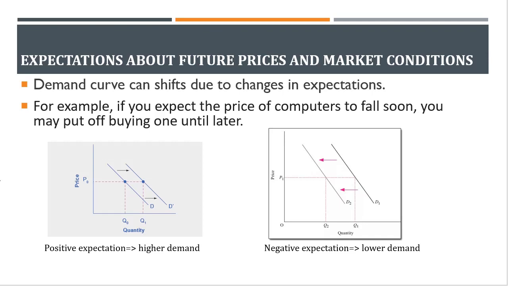So if the expectation about future prices is positive, then your demand will be higher. Or if your future expectation is negative, which means that price might decrease in future, in that case you can expect lower demand in the current period and you might buy it later on.